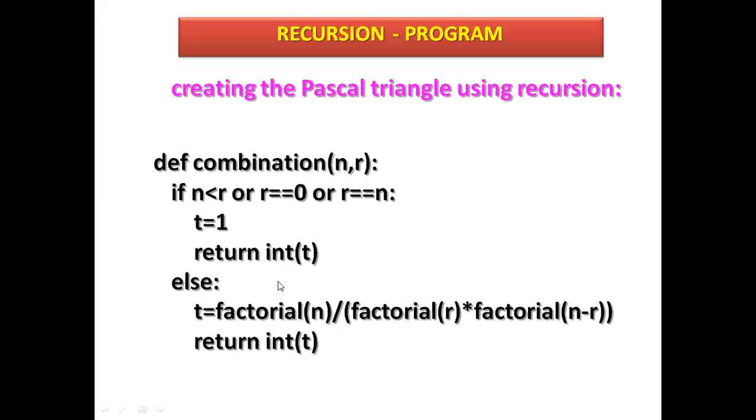Else, what does it do? t equal factorial. This is a function from the previous part, and it is being called here. Divide by factorial, again called with the row, multiply by factorial, again called, n minus r. This n minus r is a call here, and return int t. It is returning.